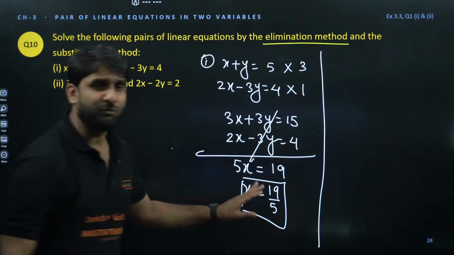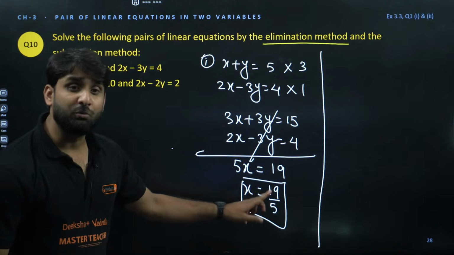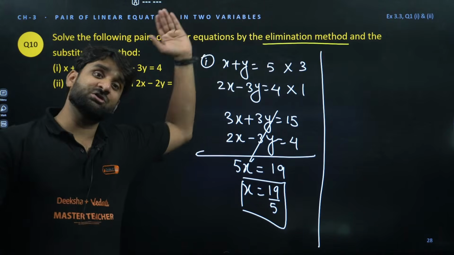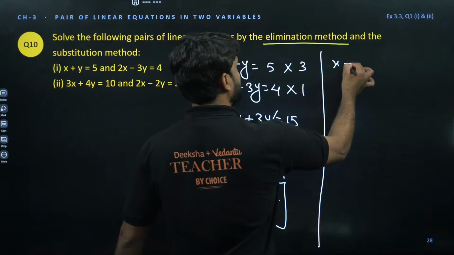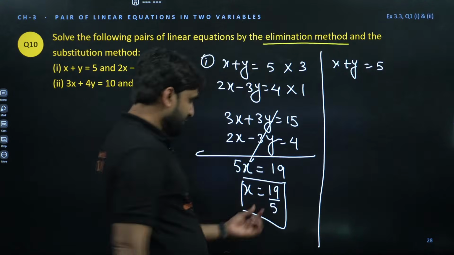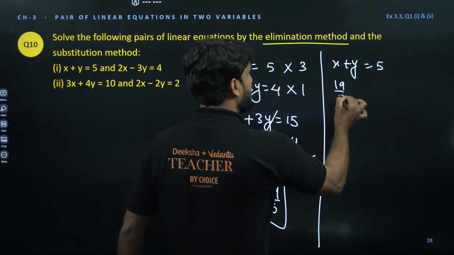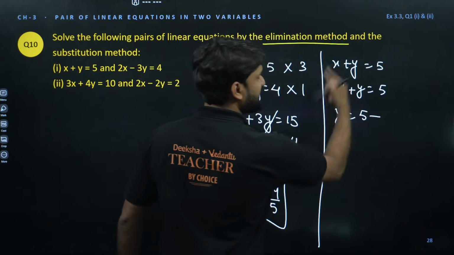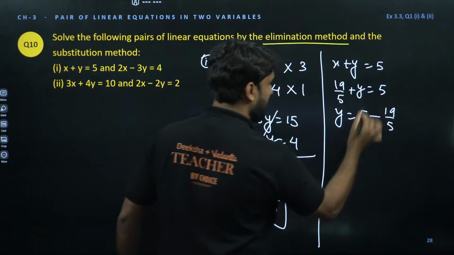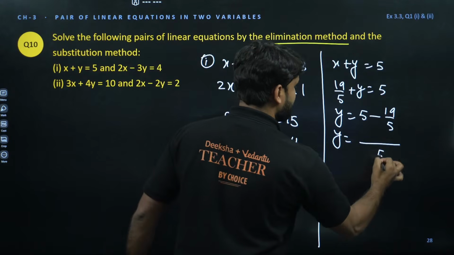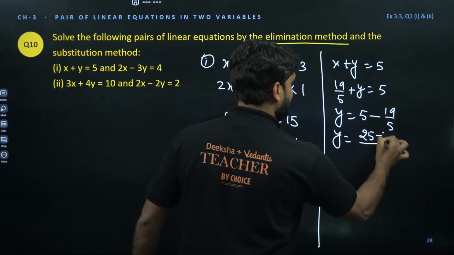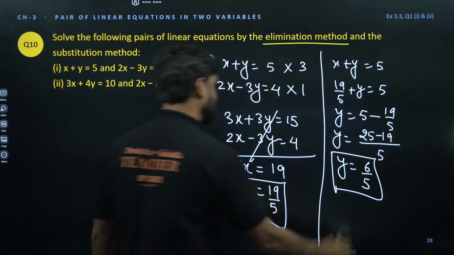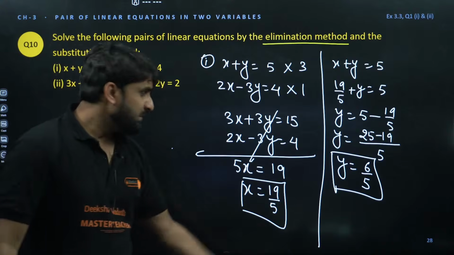Now to find the value of y, we need to put this value either in this equation or in this equation, before multiplying, in the original equation. So x plus y is equal to 5. We have x is equal to 19 by 5. So 19 by 5 plus y is equal to 5. So y will be equal to 5 minus 19 by 5. Now we can take the LCM. On taking the LCM, 5 fives are 25, 25 minus 19. So y will be equal to 6 by 5. This is the answer. x is 19 by 5, y is 6 by 5.